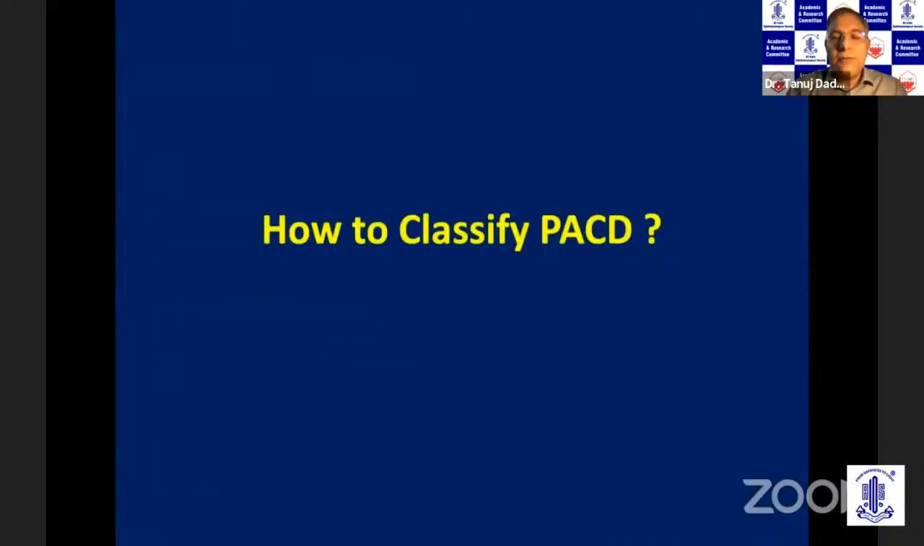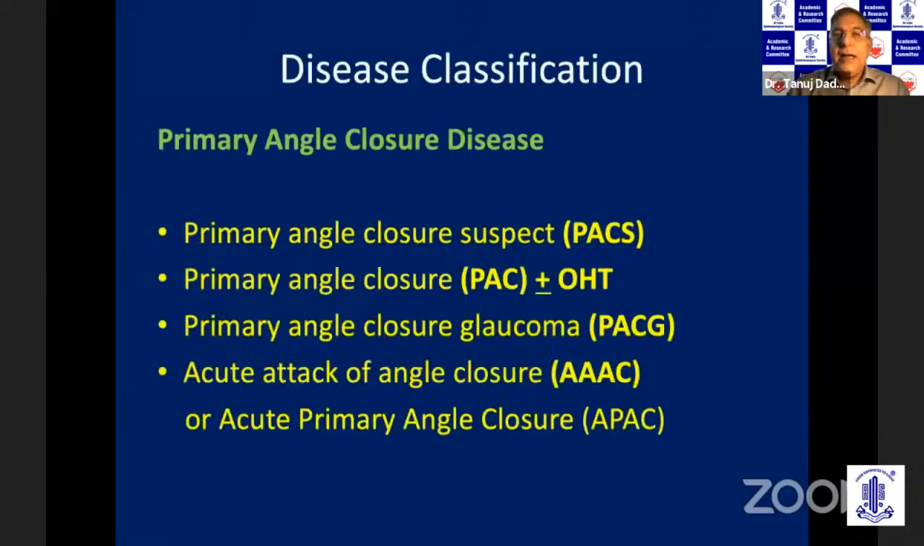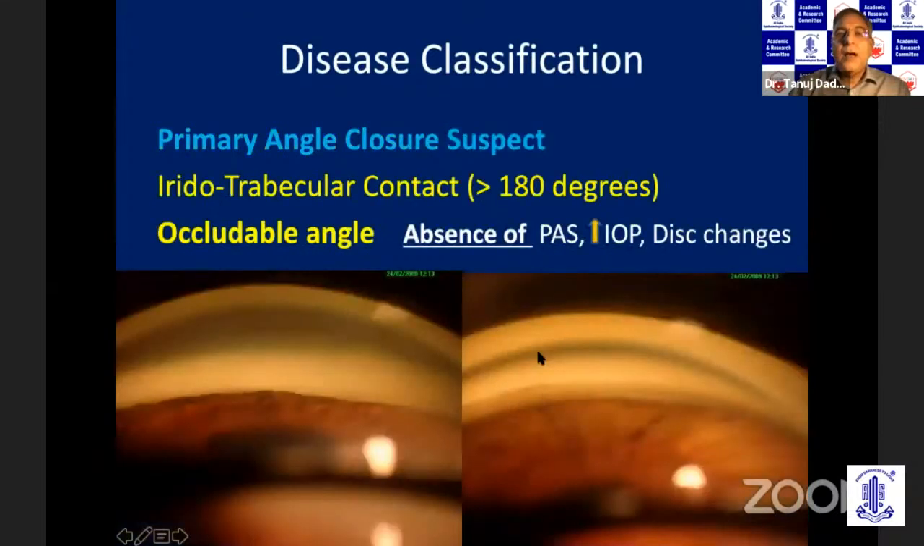Now, how to classify patients of angle closure? It is basically classified into 4 broad categories: the angle closure suspects, primary angle closure, primary angle closure glaucoma, and acute attack of angle closure. So what is a primary angle closure suspect? In these patients on gonioscopy, there is evidence of irido-trabecular contact of more than 180 degrees. The trabecular meshwork is not visible. However, there is no synechia formation, no rise in intraocular pressure, and there are no disc changes.